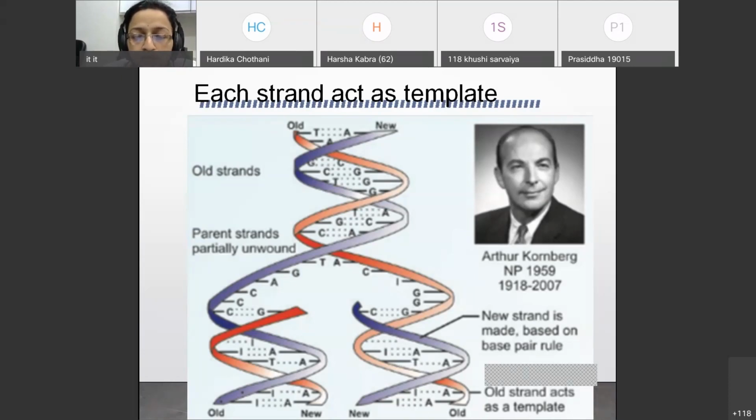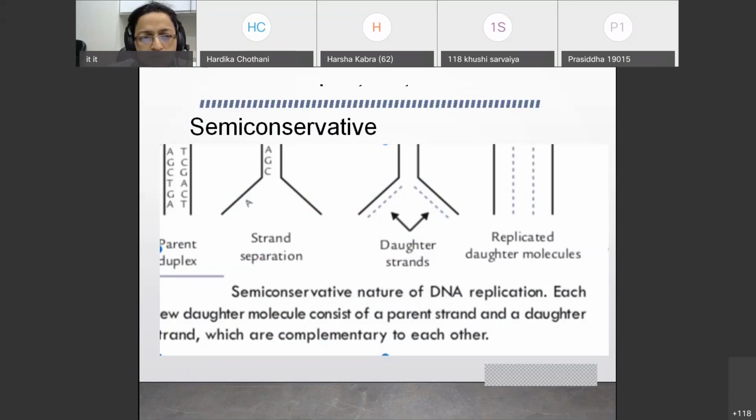Whenever two DNAs are generated, in each DNA you have a new strand and an old strand. The old strand is the one which is there from the original parent DNA, and in these two daughter DNAs, one of the strands is a newly synthesized strand. This you should know. This is again something which can be explained by the diagram, semi-conservative. So the DNA strand is there. Replication, second diagram, replication fork is generated by separation of these two strands.